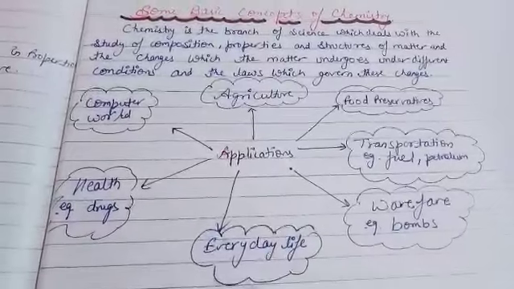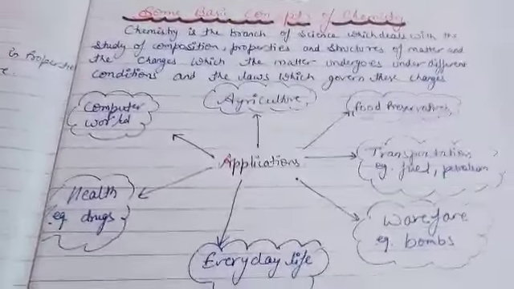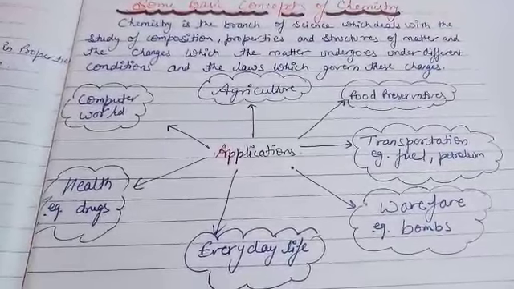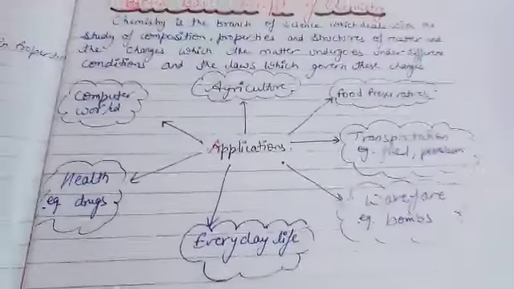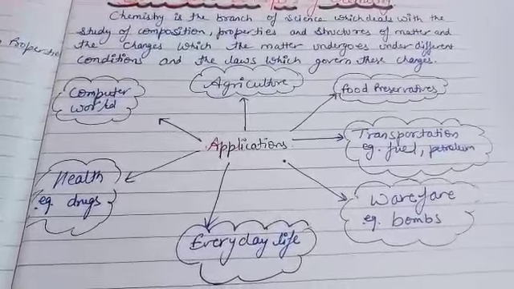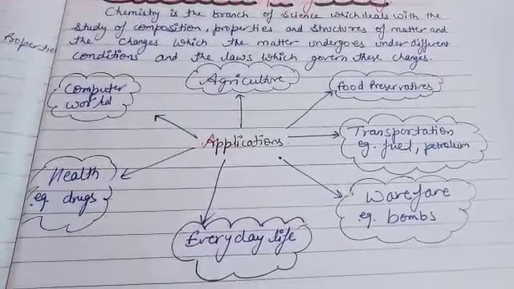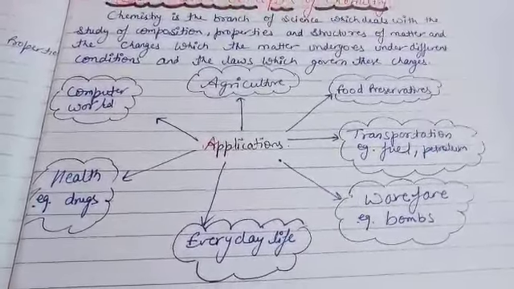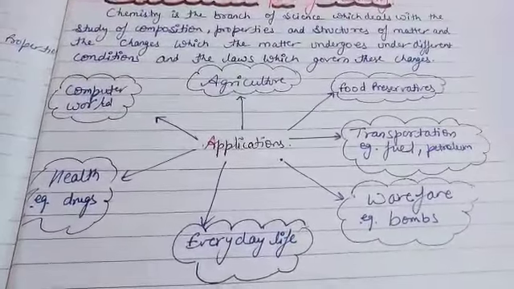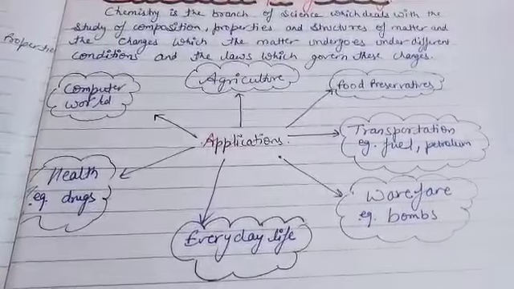Now in case of health, just see, chemistry basically helps a lot. If you remember, many years ago, either 10 or 20 years ago, what generally happened? If one disease came, the whole village would be affected. Or you can say, just because of one disease, many people died.